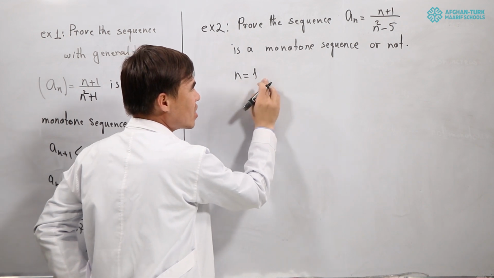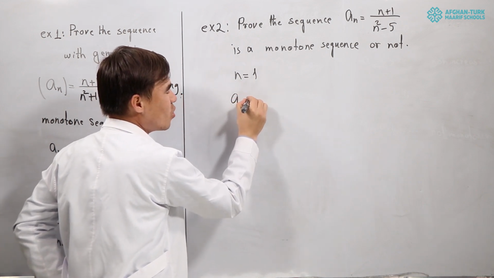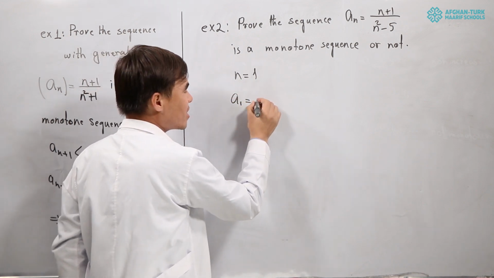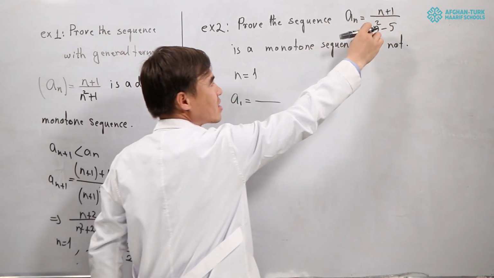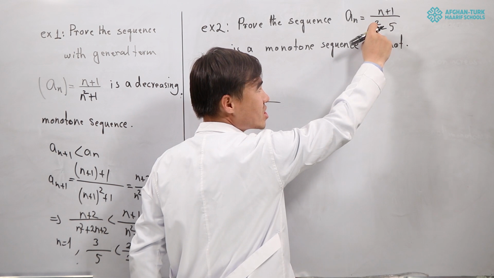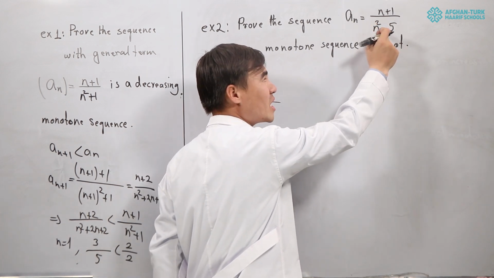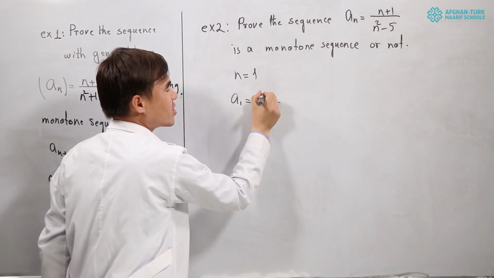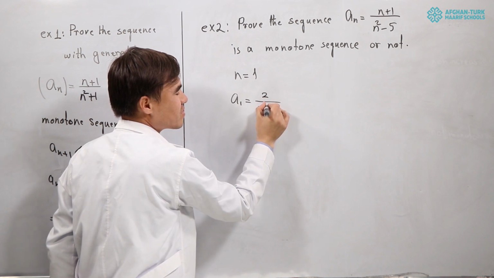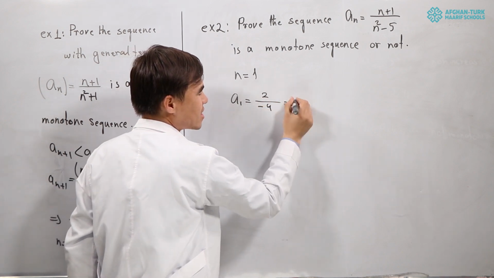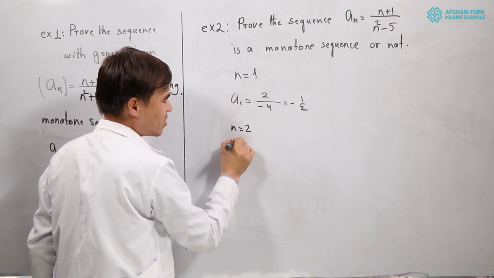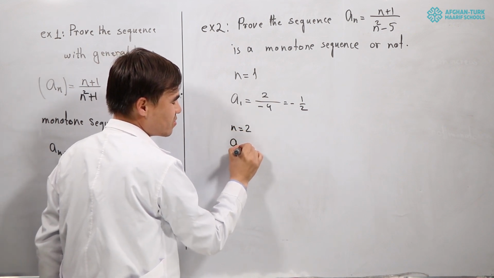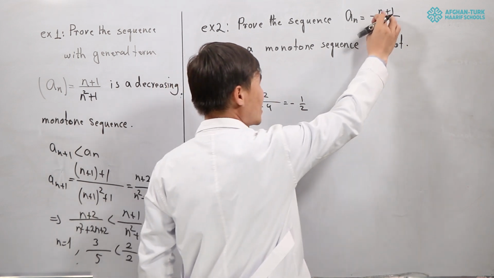If n is equal to 1, a1 will be, this is the first term, 1 plus 1 is equal to 2 over 1 squared minus 5, which is 2 over negative 4, equal to what? Negative 1 over 2.